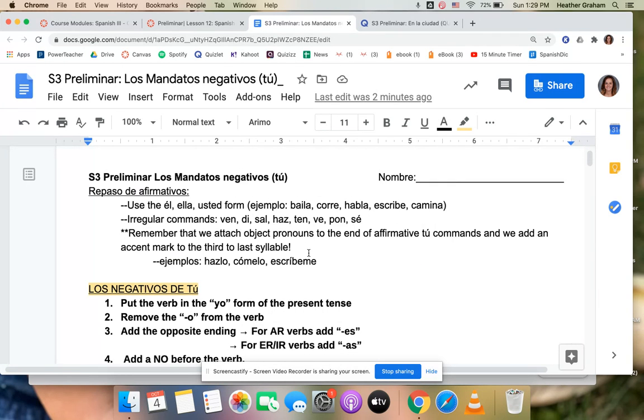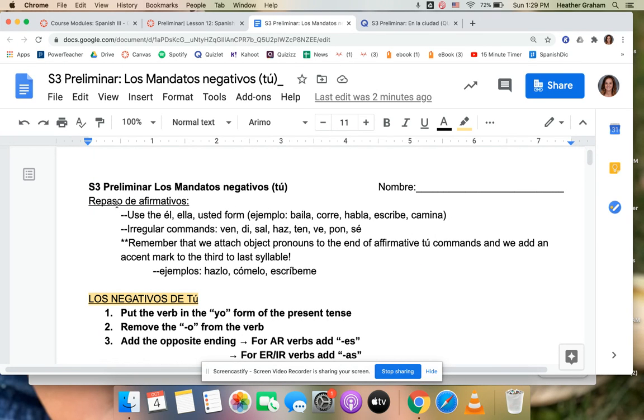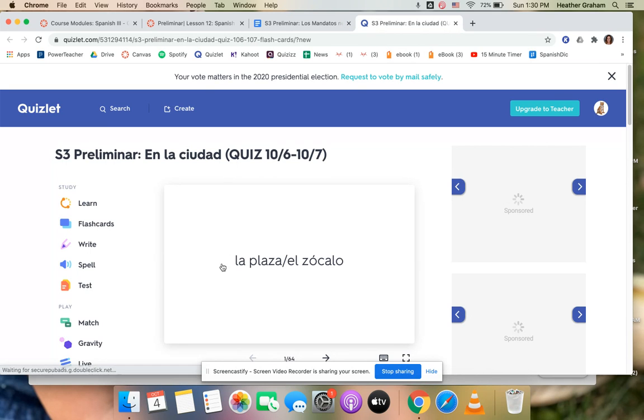And obviously, we've done a really good job at our affirmative commands. At the top of our negative command intro, we have just a little review. Remember, our affirmative means positive, telling them to do something. You're going to put in the he, she form. Baila, corre, habla, escribe, camina. So, in your quizzes, if it asks you to change something into a command, if there's not a no in it or it doesn't say negative form, then you can assume that it's the affirmative, okay? We have all of our irregulars listed here. So I know that you have your notes. Feel free to use those, and you can use your notes as a reference.